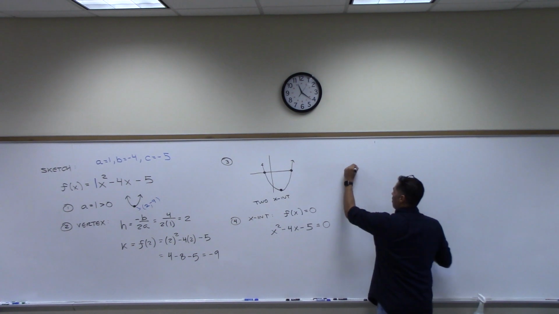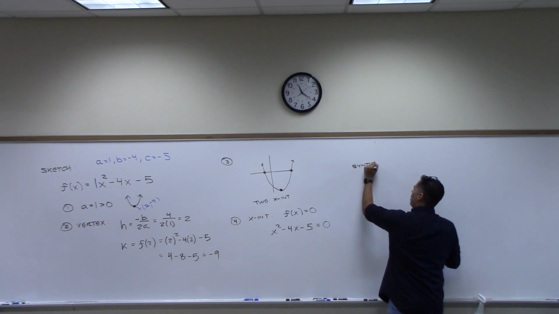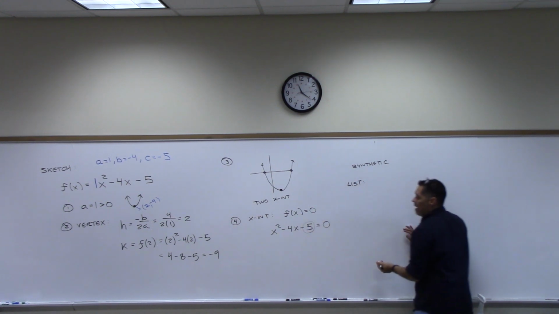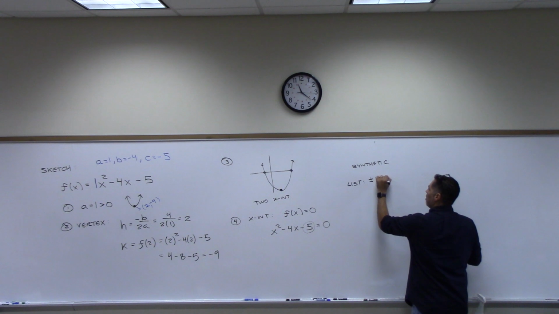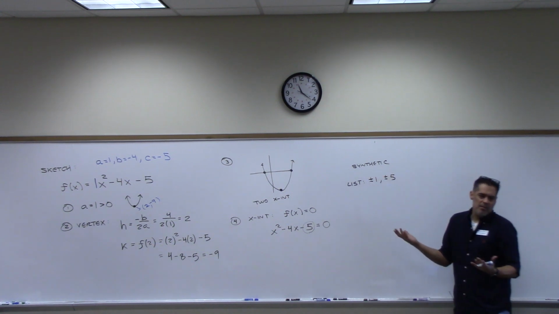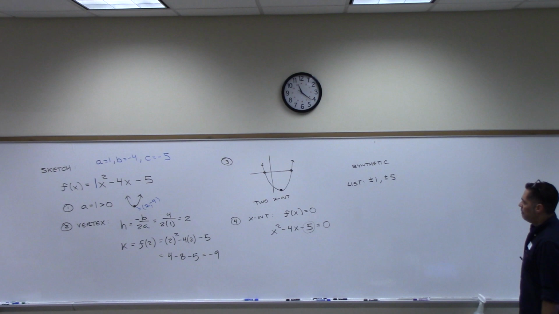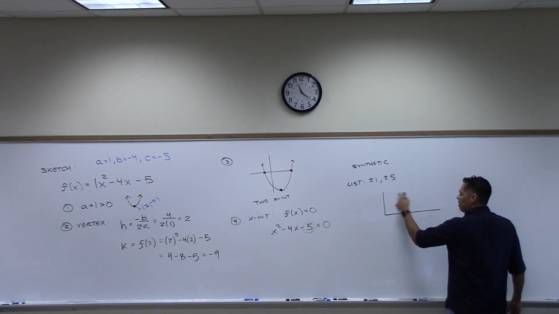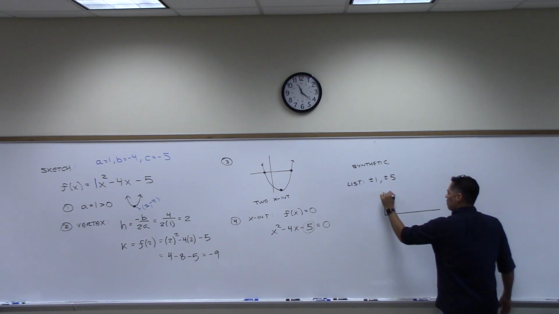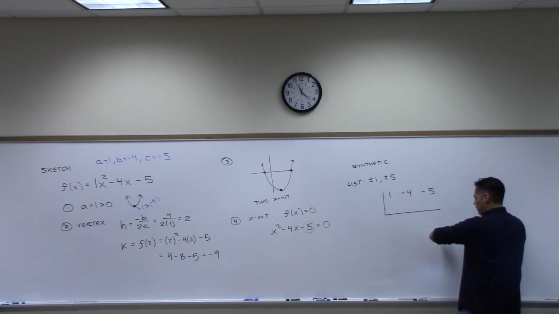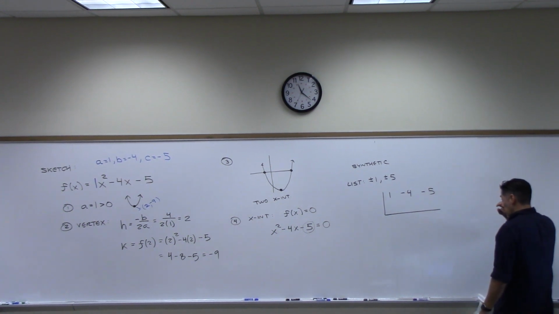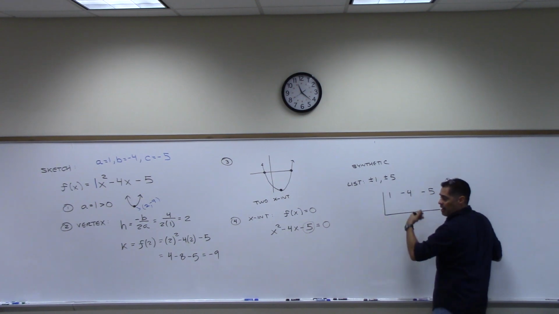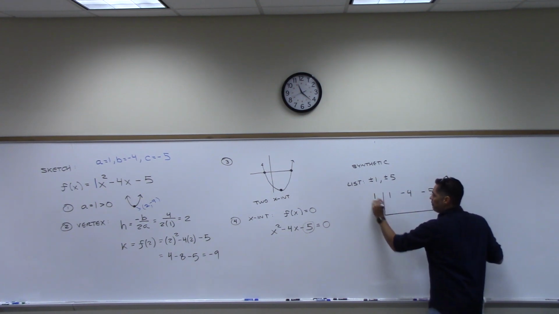So to do synthetic on this, what I'm going to do is first make a list, and I'm going to look at all the factors of 5. And fortunately for us, there's only two numbers to look at, right? 1 and 5. That's the only way you can multiply and get 5. And then this is where I do this upside down box. And what are the numbers that go in here? 1, -4, -5. And then I told you start with 1, right? Start with 1, try it, and then do negative 1. If that doesn't work, do 5. Let me start with 1.